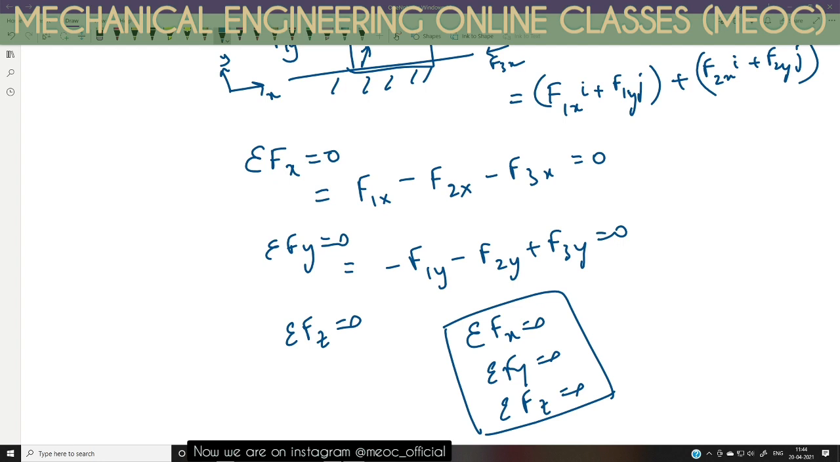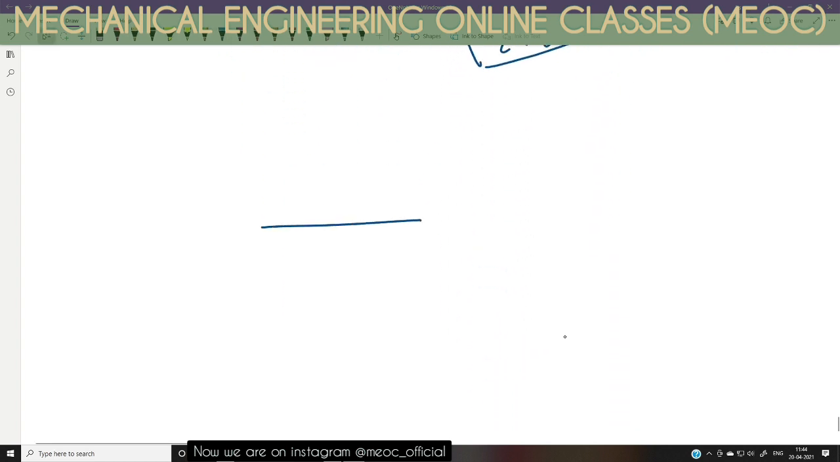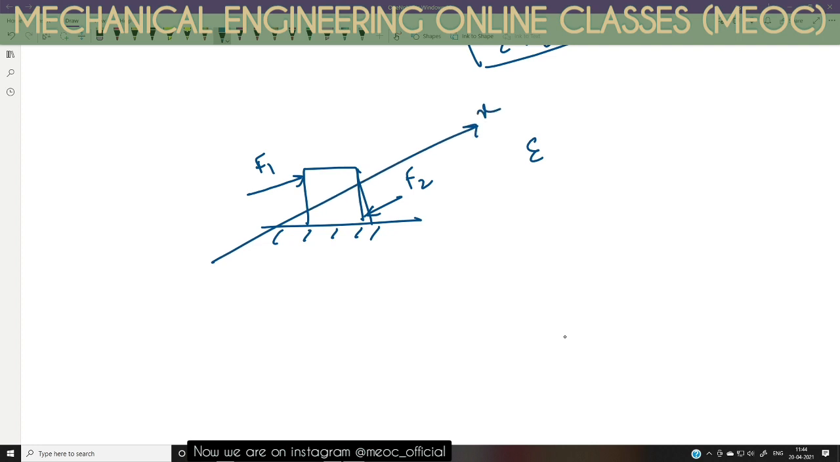It is possible that the object is not translating, but it might start rotating. Suppose there is an object kept on a table like this, and we are giving a force F1 like this, and maybe some force F2 is here. Because both of them are parallel and opposite in direction, if I consider this axis to be x, then my sigma Fx I can make 0. But is it possible to stop the object from rotating?